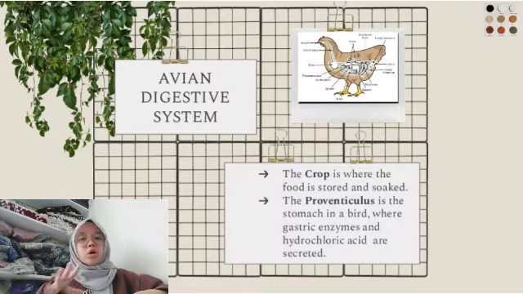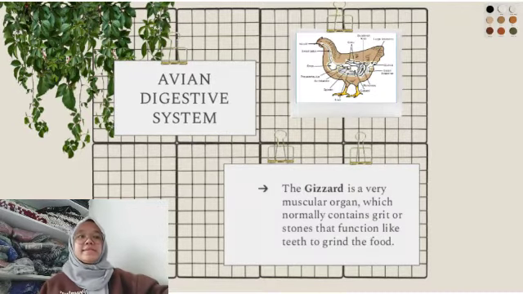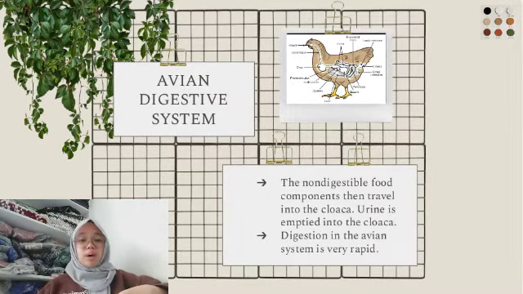So what is the crop? The crop is where the food is stored and soaked. Food then moves from the crop to the proventriculus, which secretes digestive juices. From the proventriculus, the food makes its way to the gizzard. The gizzard is a very muscular organ which normally contains grit or stones that function like teeth to grind the food. The food then moves from the gizzard to the small intestine and then to the large intestine.